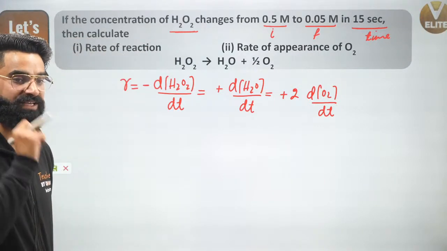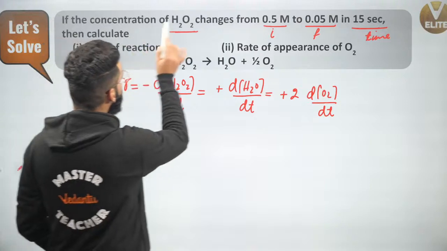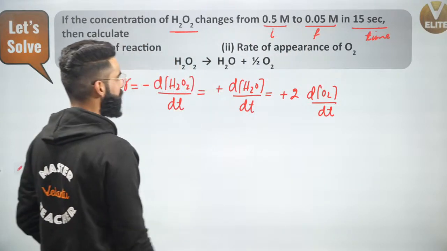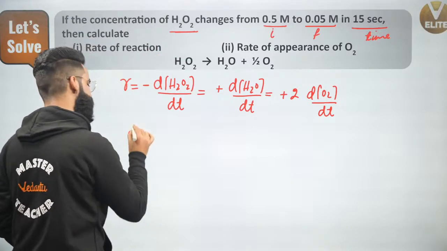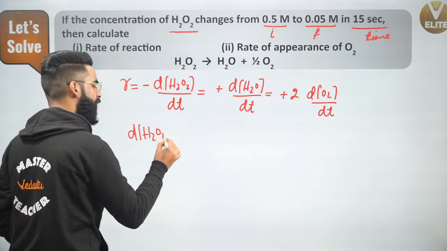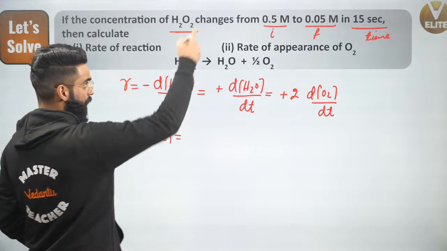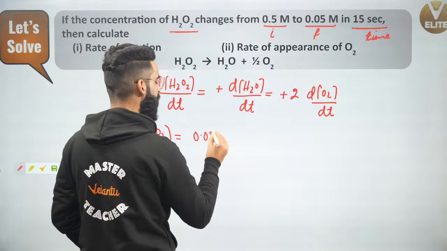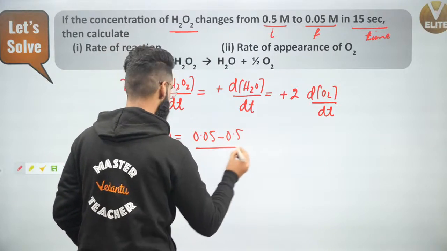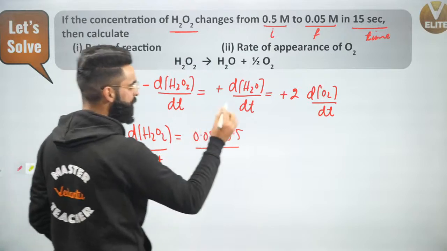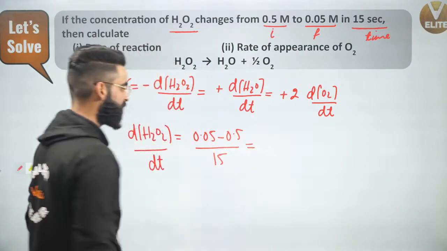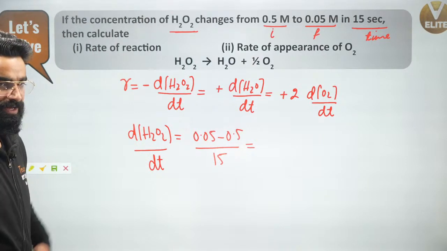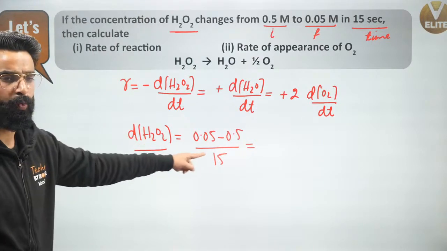Now guys, what all things are given in the question? If the concentration of H2O2 changes from 0.5 to 0.05 molar, the change in the concentration of H2O2, which I'm representing by d of H2O2, as per the equation, is final concentration minus initial concentration, 0.05 minus 0.5, divided by dt. The time interval is simply 15 seconds. Right guys? So d of H2O2 divided by dt will come from this.